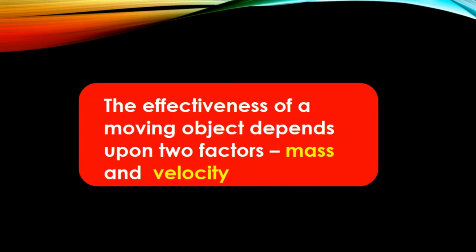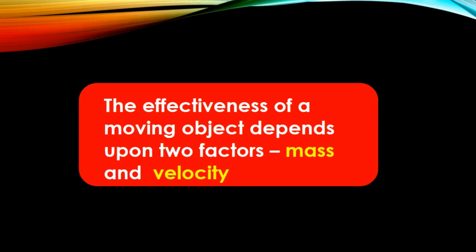From these examples, we can conclude that the effectiveness of a moving object depends upon its mass and velocity. The effectiveness of a moving object depends upon two factors. One is its mass and the other is velocity.